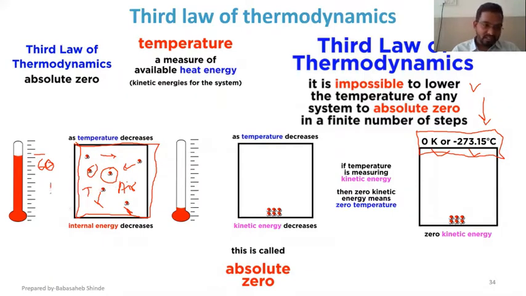Now, if I start decreasing the temperature, what will happen? As I keep reducing the temperature, the velocity or kinetic energy possessed by individual molecules will keep on reducing, and the ultimate result will be a reduction in the temperature of the body, right? Because when we call it the temperature possessed by the body, that is the macroscopic viewpoint.